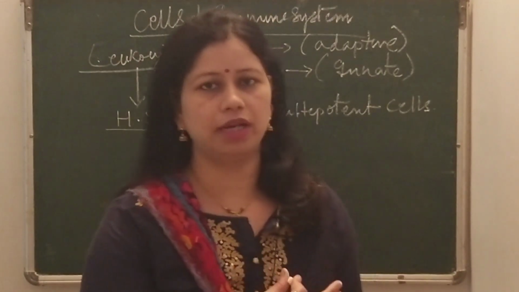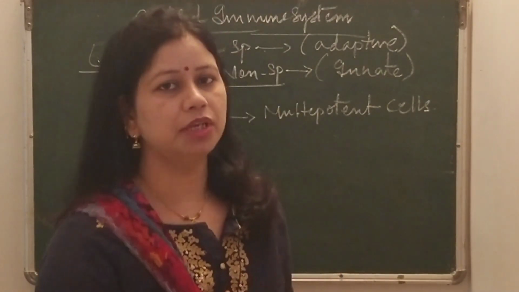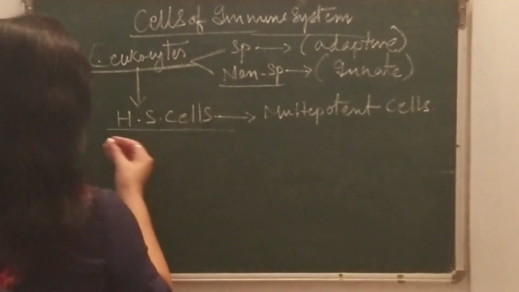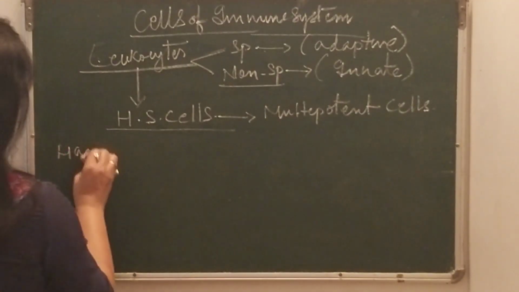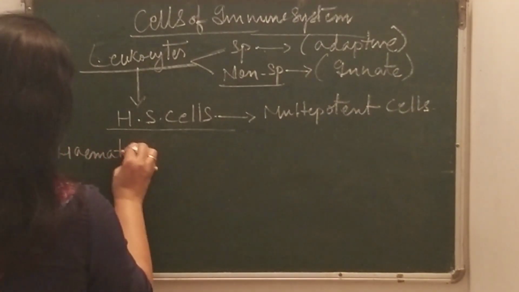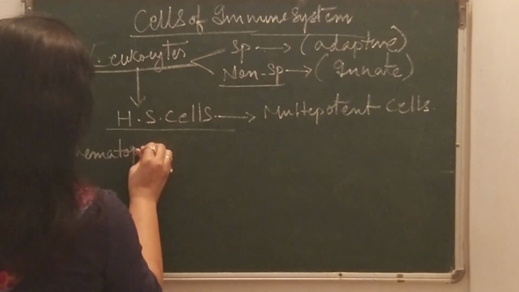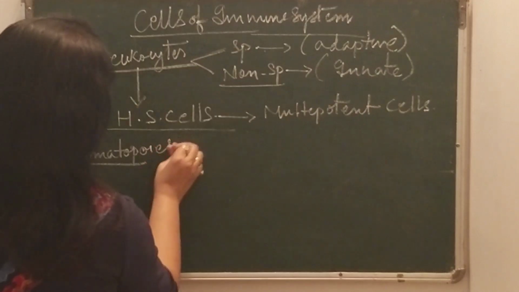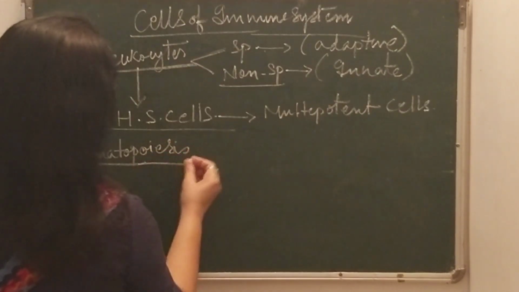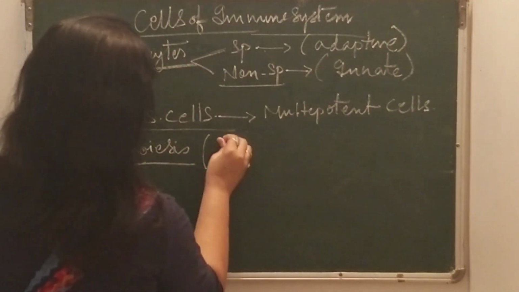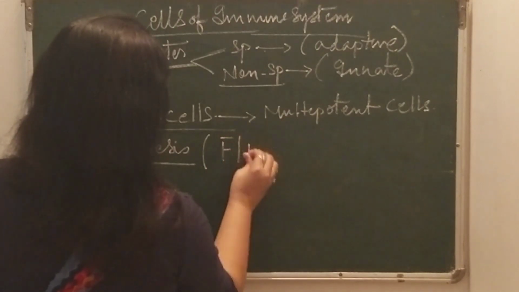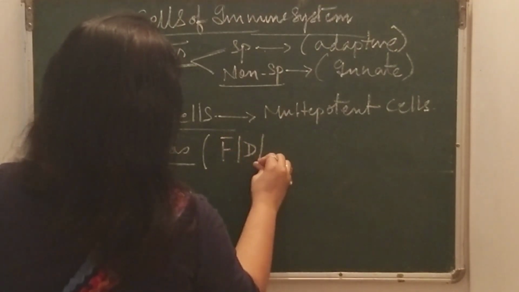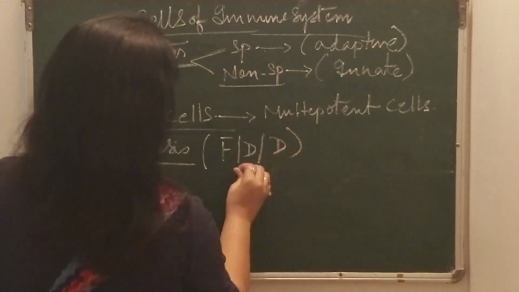Again I would like to tell you one thing. What is the meaning of hematopoiesis? You have to remember three letters, F, D and again D, so FD square.